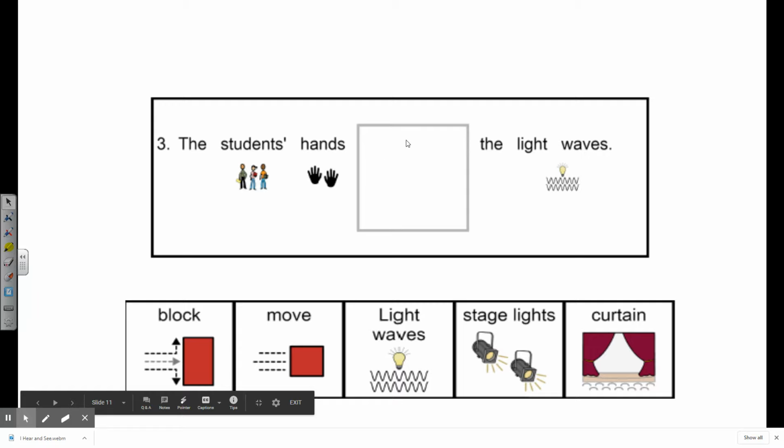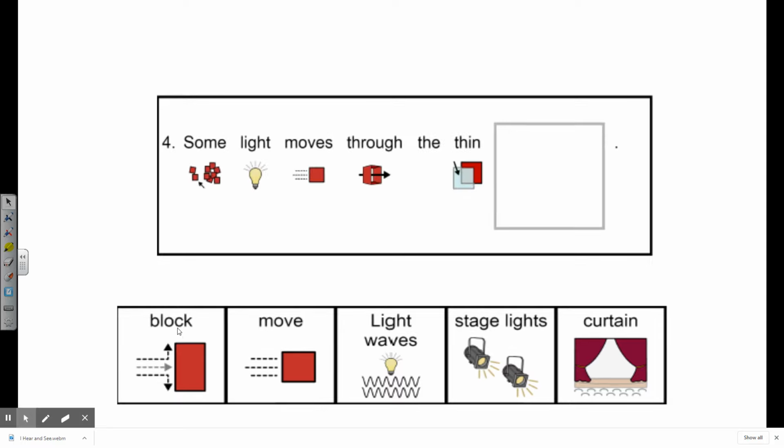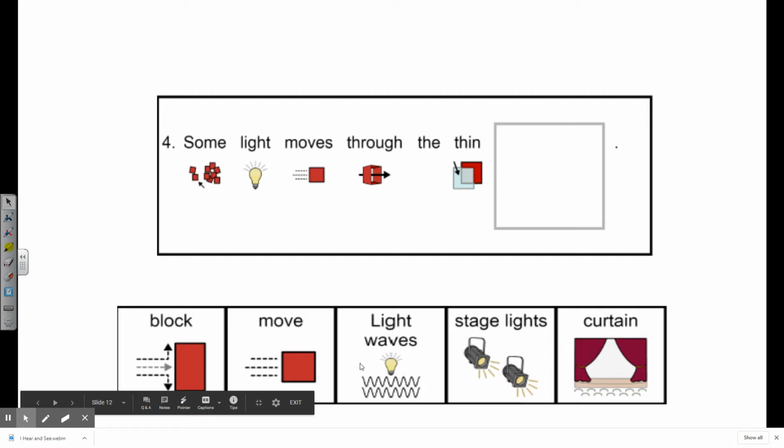The students' hands blank the light waves. It blocks the light waves. Some light moves through the thin blank. Block, move, light waves, stage lights, or curtain. It moves through the thin curtain.